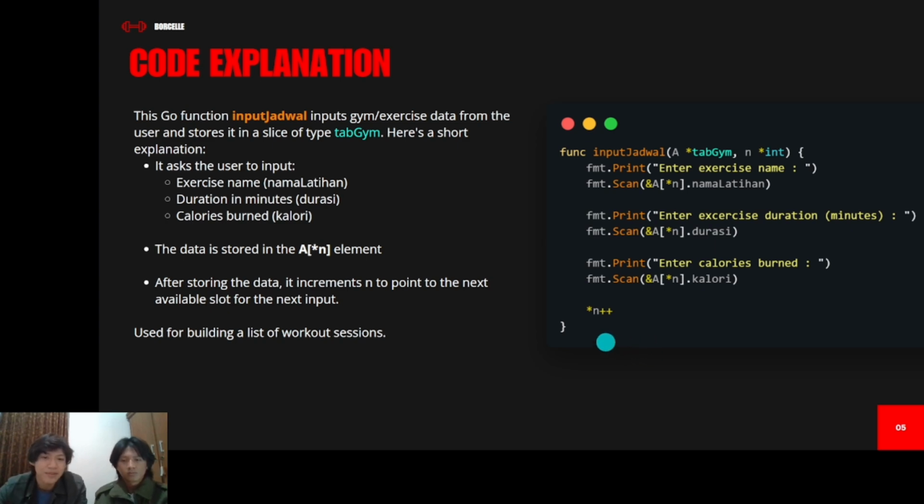And we have to add n because the array is always plus 1. Yes, it increments n to point to the next available slot, like after the first row, it continues to the second row, right?